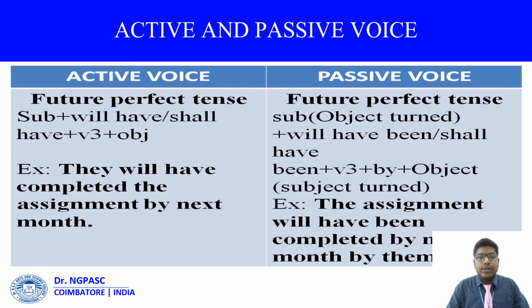And here future perfect tense: subject plus will have or shall have plus V3 and finally object. They will have completed the assignment by next month. The subject and will have are the rule for future perfect tense, completed is the V3 past participle verb, and the assignment is the object, by next month. While interchanging: the assignment will have been completed by them by next month, or else the assignment will have been completed by next month by them. Both answers are equal.